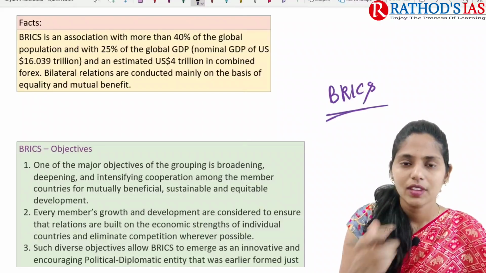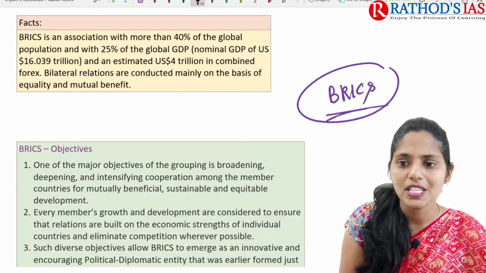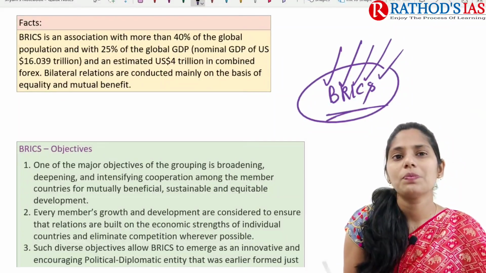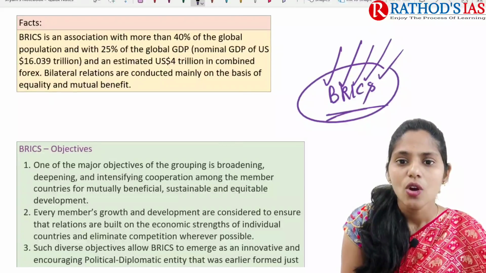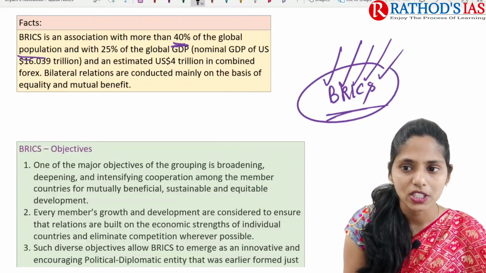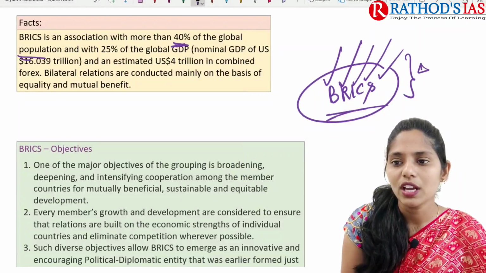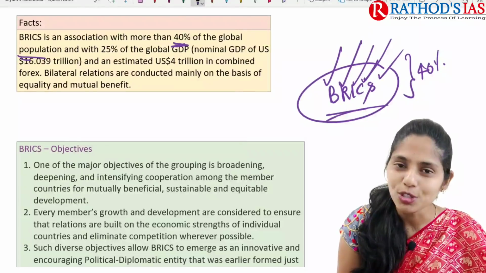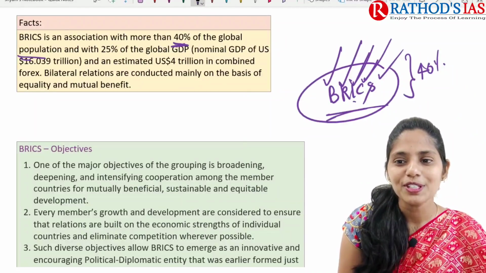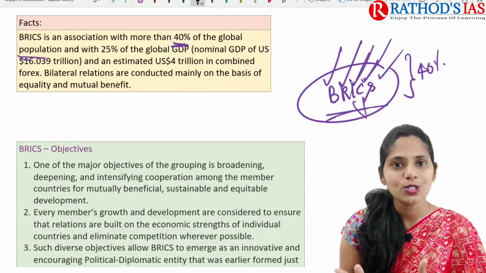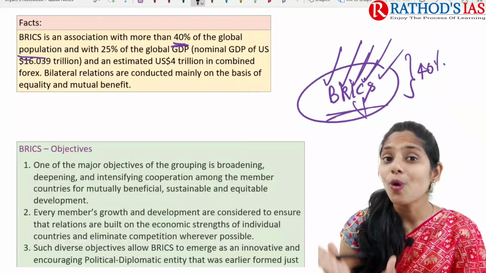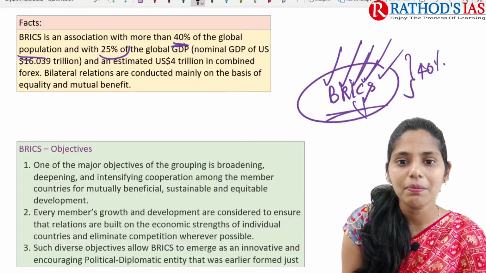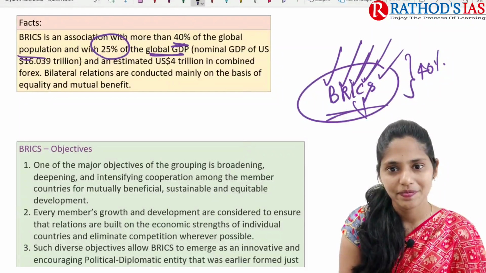So BRICS mainly stands for Brazil, Russia, India, China and South Africa. This BRICS association has more than 40% of the global population. These countries have more than 40% of the population because China is the most populous country and the second most populous country is India. Because of this, this association BRICS has more than 40% of global population and 25% of global GDP, right?